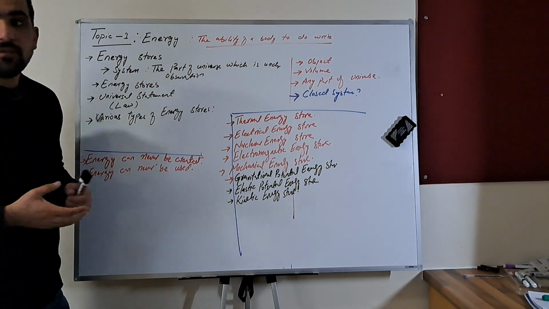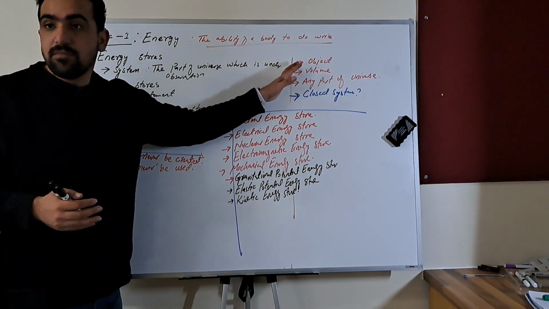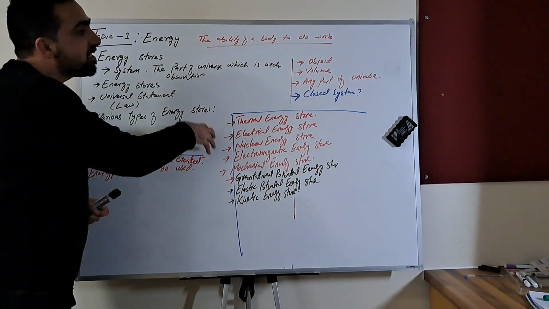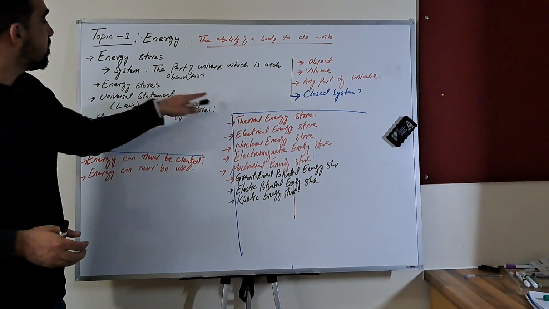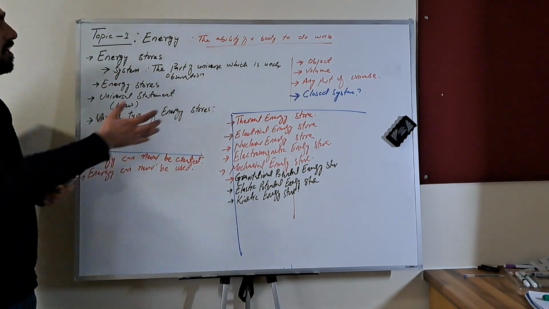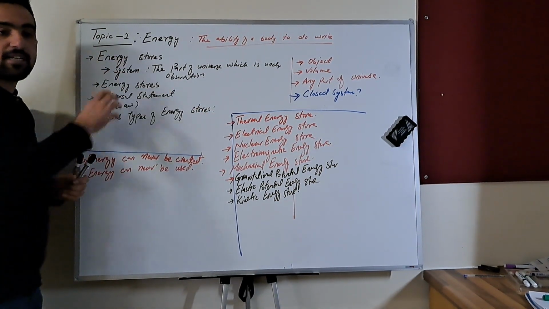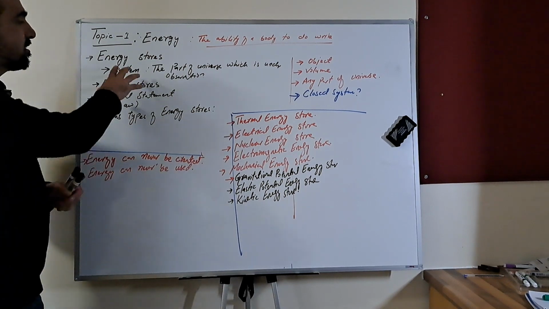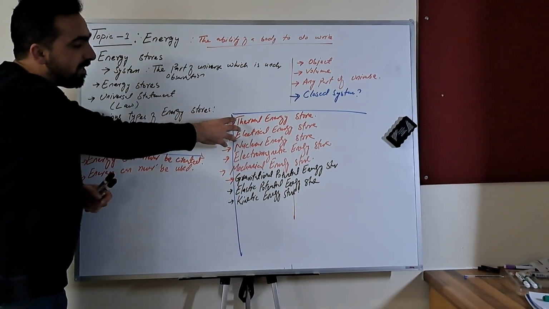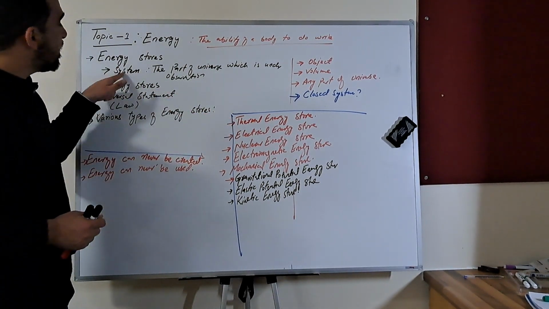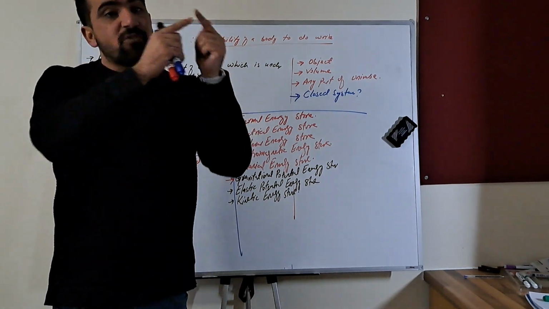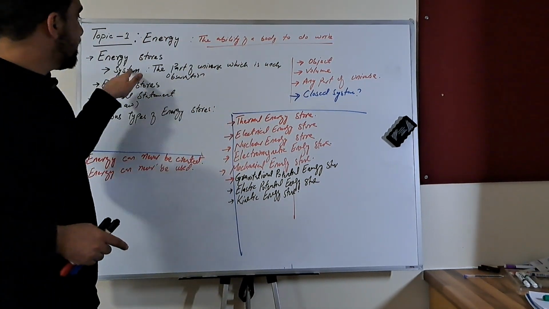Instead of calling it an object, we will be using the term system. All these energy stores lie within the system. So whenever there is energy in a system, it can move from one store to another.